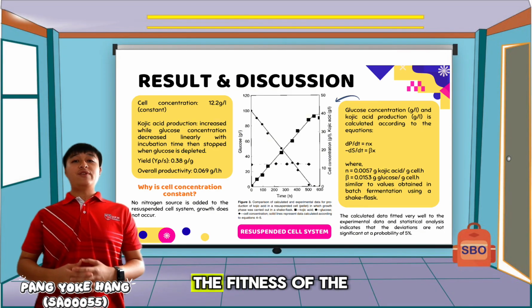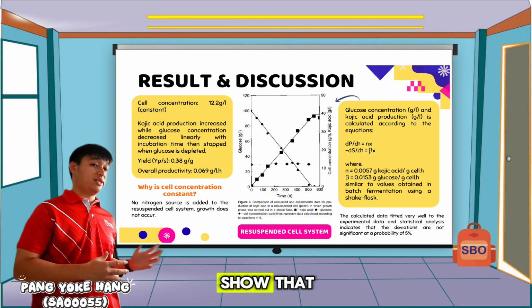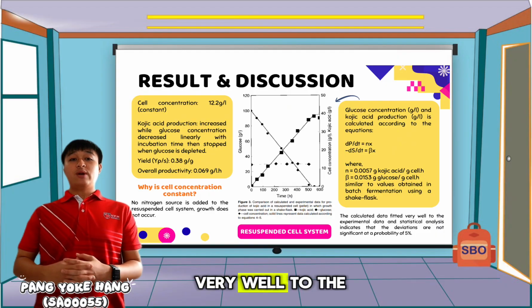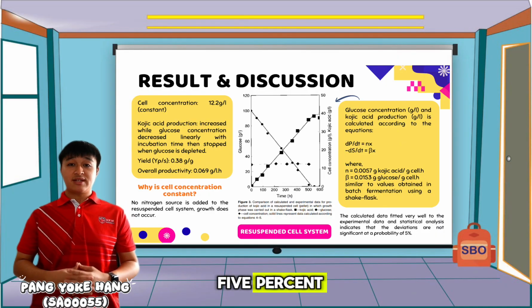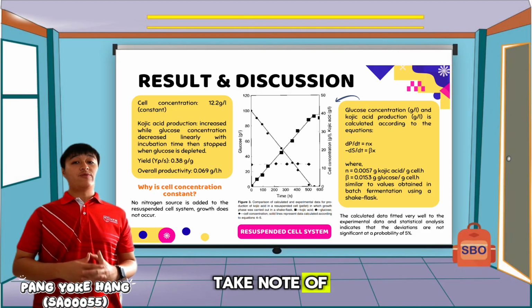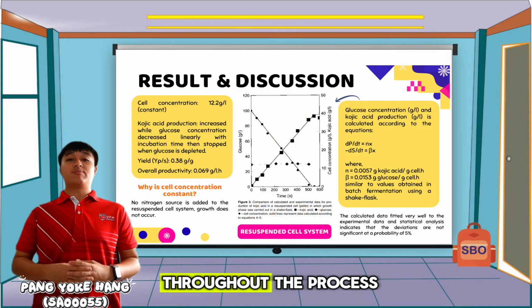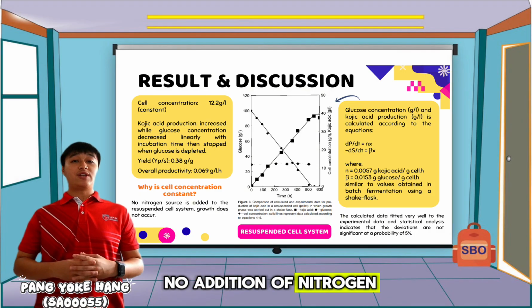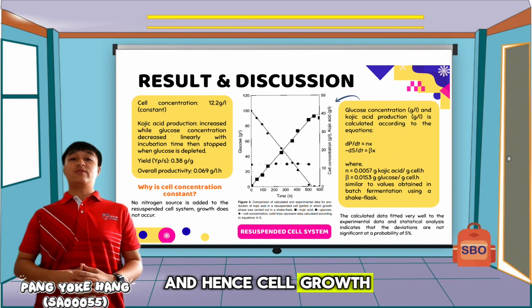The graph also shows the fitness of the calculated data according to the kinetic models for a resuspended cell system. The calculated data fit very well to the experimental data, and deviations are not significant at a probability of 5%. In this graph, there's a point to take note of. We can see that cell concentration remains constant at 12.2 gram per liter throughout the process. This is because there's no addition of nitrogen source to the resuspended cell system for Kojic acid production, and hence cell growth does not occur.